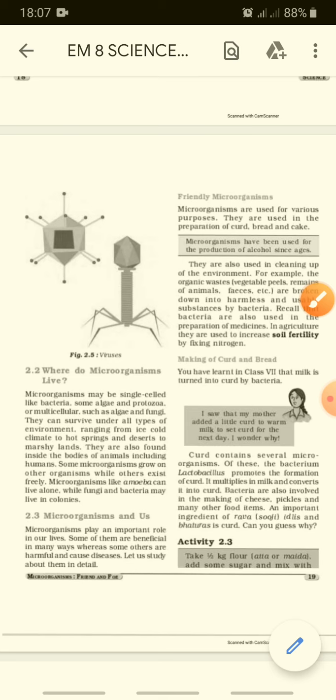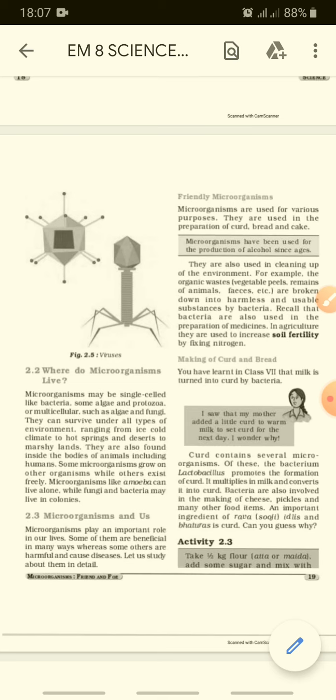Microorganisms may be single-celled like bacteria, some algae and protozoa, or multicellular such as algae and fungi. They can survive under all types of environment, ranging from ice cold to hot springs and deserts to marshy lands. So each and every place, cold, marshy or hot, they can live or survive. They are also found inside the bodies of animals including humans. Yes, that is the reason why we suffer from many diseases, right?